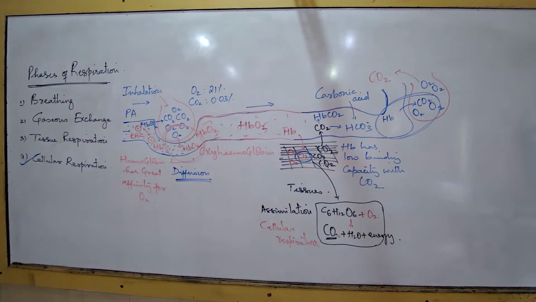Why is hemoglobin known as respiratory pigment? Because it can bind with respiratory gases, oxygen and carbon dioxide. That is why it is called respiratory pigment. Respiratory gases are only carbon dioxide and oxygen.